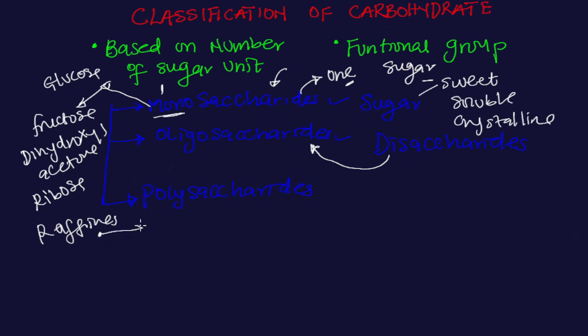It is an oligosaccharide, and I'm going to explain it when I get there. Then we have ribose, which is a monosaccharide as well, and ribulose, which is also a monosaccharide.